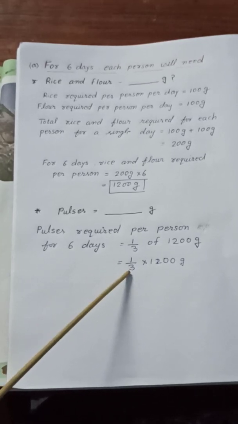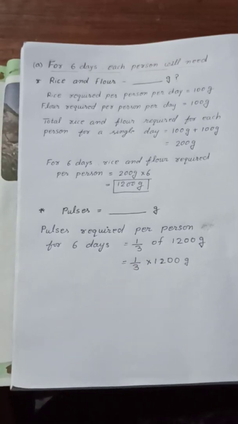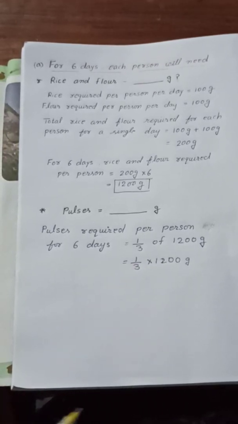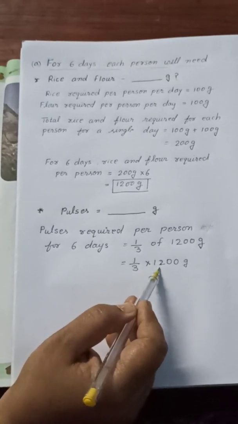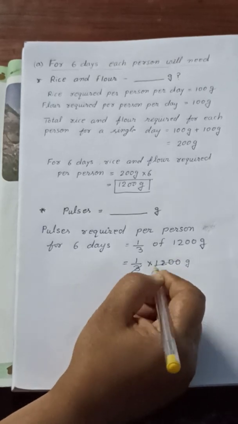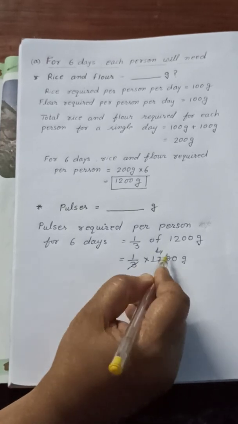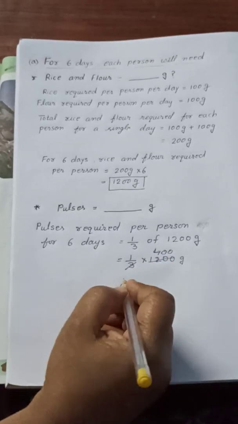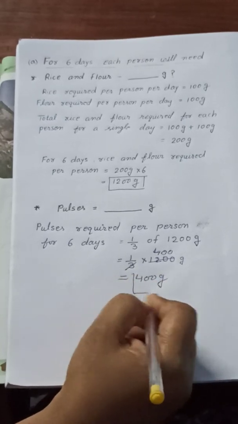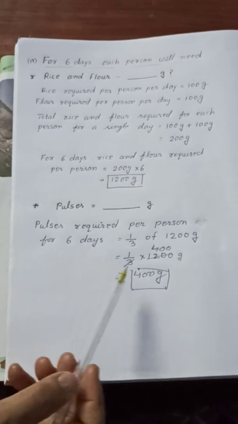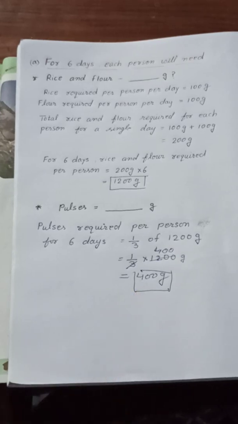So children, we have to check this number will cut by 3. So when you read the table of 3 to get 12, how many times? 3 fours are 12. So we will write here 4 above 12, and this remaining 00 we write here. So the answer is 400 gram. Okay. So we can say pulses required per person for 6 days is equal to 400 gram.